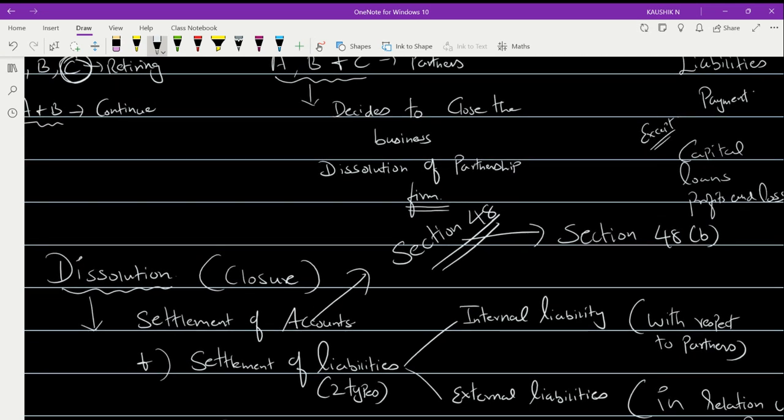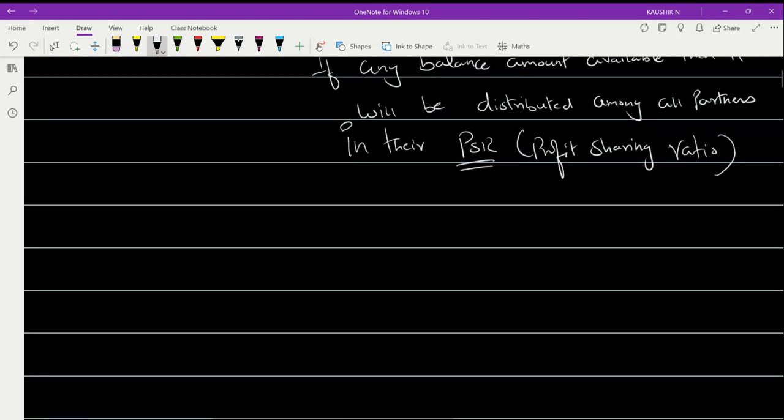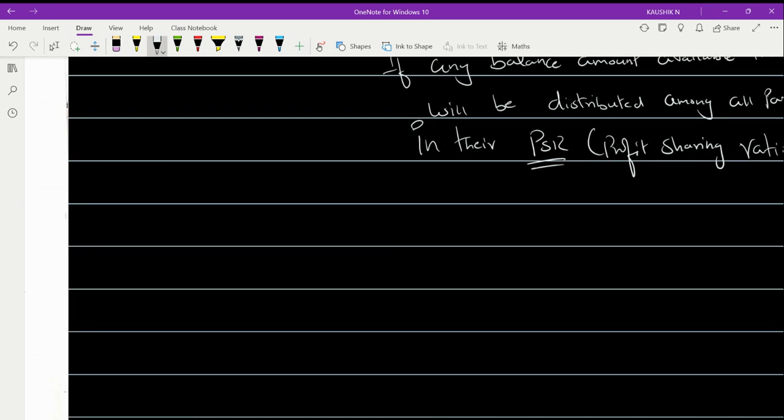So what does section 48A deal with? That we'll discuss now, because these are some of the important theoretical questions which may be asked, or it can be an objective question too. Which section? Section 48A, 48B, 48, like that you may come across. So section 48A.